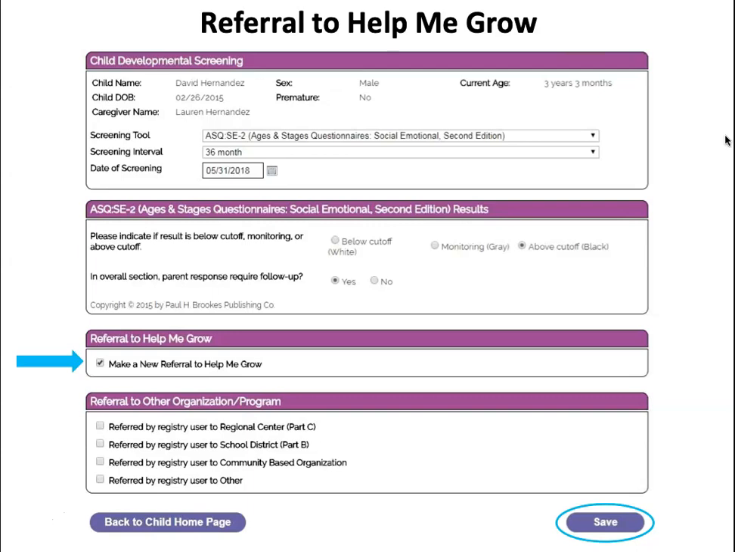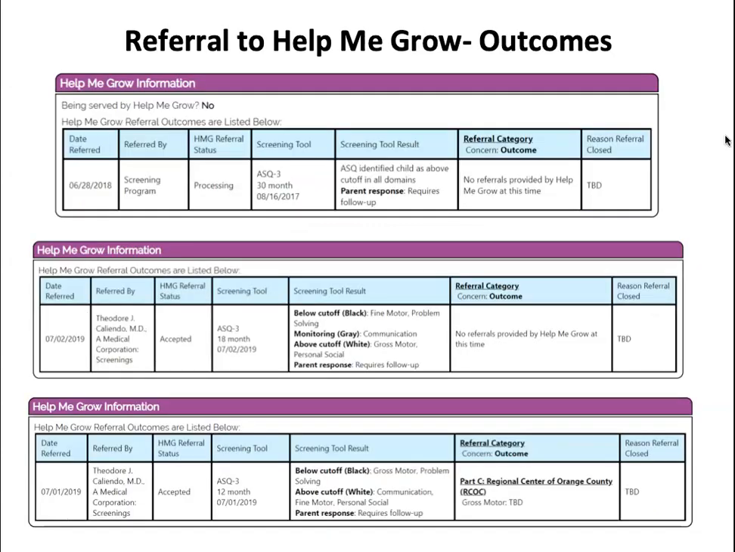You can also track those outcomes, as I mentioned, which we'll talk about in a moment. But this benefit is that you now no longer have to have the family give us a call. You don't have to enter their information into our online web portal. This will automatically send the child, caregiver, and contact information as well as the screening result to Help Me Grow so that we call the family and provide them with information and resources. So let me show you what that outcome information looks like.